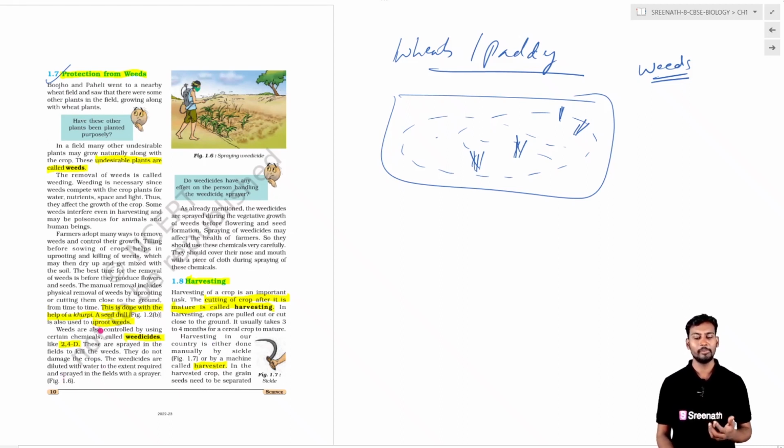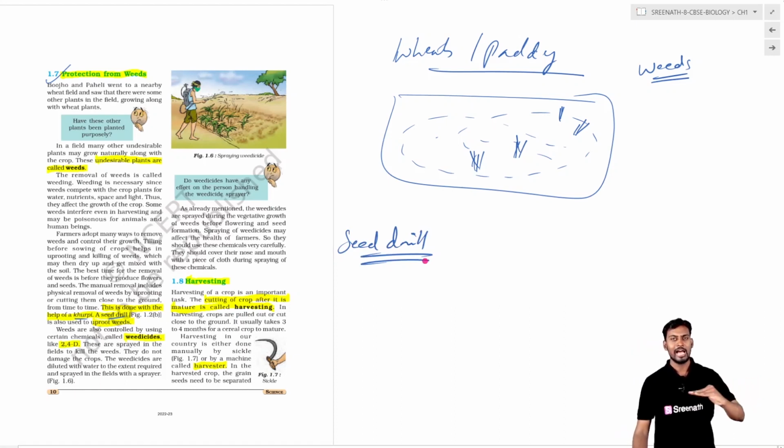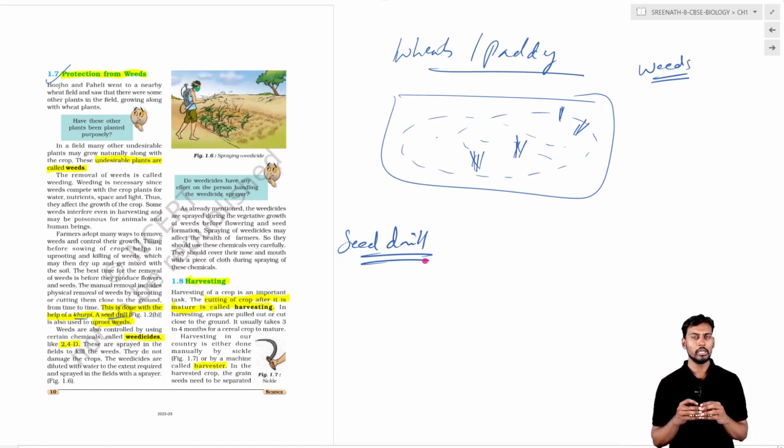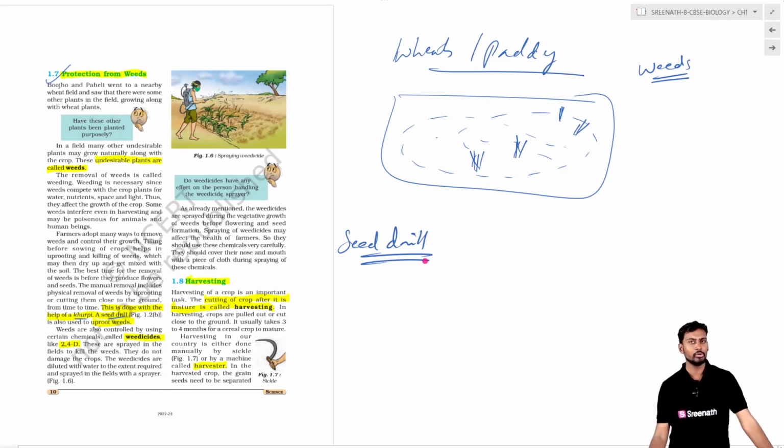This is done by means of the khurpi in the traditional way, and in the modern way it is done by the seed drill. The seed drill, which we showed in the last topic, plows away the unwanted or undesirable plants. And the best time is to remove the weeds before the flowers and the seeds. When the crop is at the initial stage, before the crop starts growing, it is better to manage the weeds.